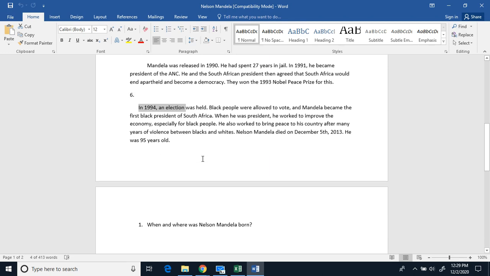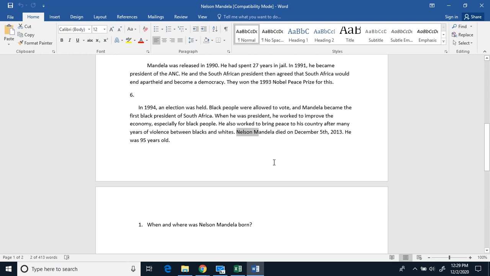In 1994, an election was held. Black people were allowed to vote, and Mandela became the first black president of South Africa. When he was president, he worked to improve the economy, especially for black people. He also worked to bring peace to his country after many years of violence between blacks and whites.